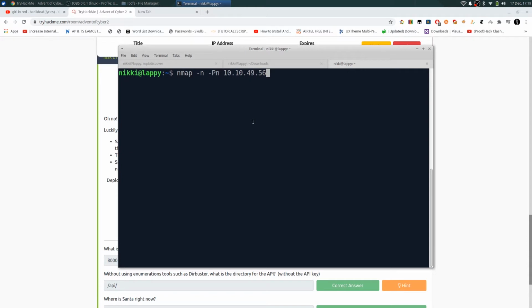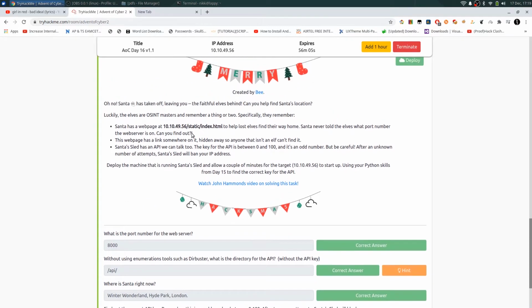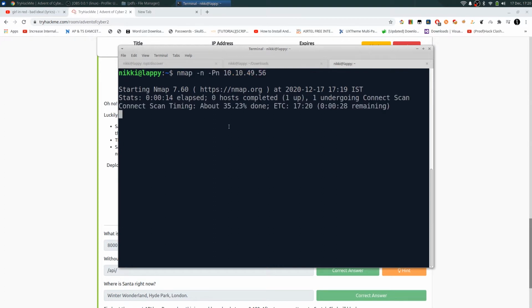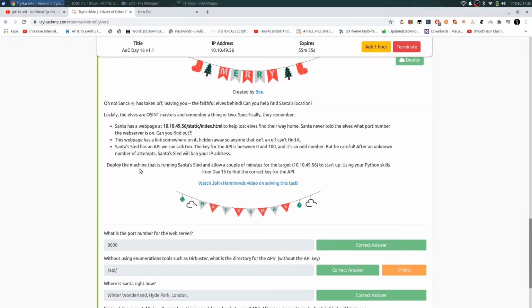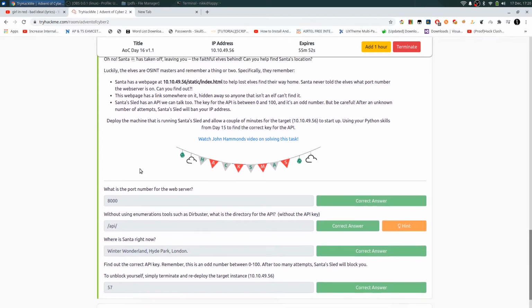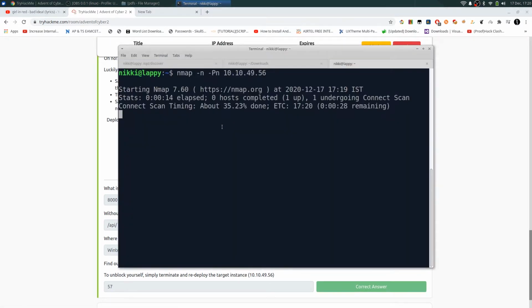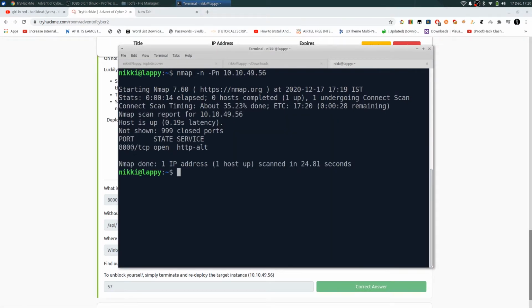I tried to do a service scan, but it took so much time, almost infinite time, and I did not get the services because the requests are going to be blocked on that server. All you need to do is find the port number of the website from the nmap. So the first question is, what is the port number of the web server? We have got this 8000 port.